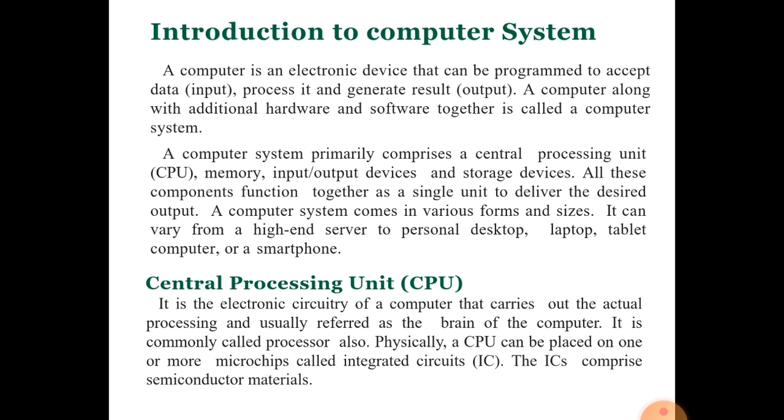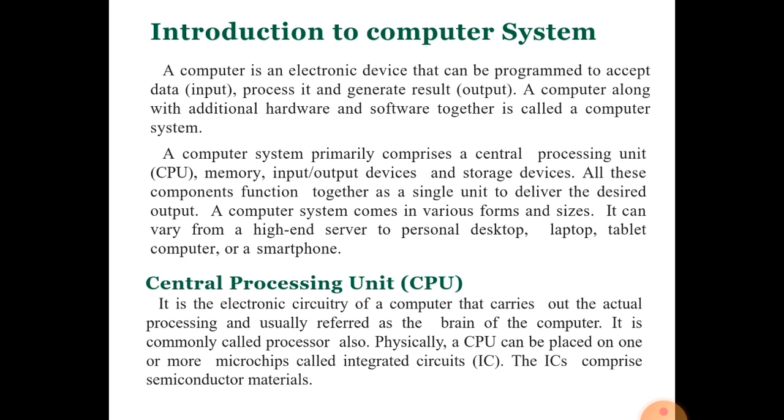So now we have learned what the central processing unit is. The central processing unit works in between input and output devices. It accepts the data or instructions from the input devices, and the overall processing is done by the CPU.